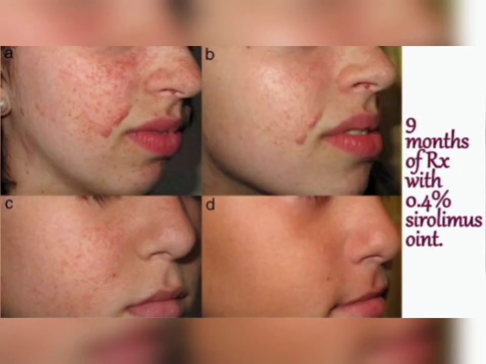This is the picture of a girl. You can see after 9 months of treatment with 0.4% sirolimus ointment. So basically this is a topical ointment prescribed by a dermatologist, and this 0.4% sirolimus ointment helps in improving the angiofibromas which she had on her cheeks.